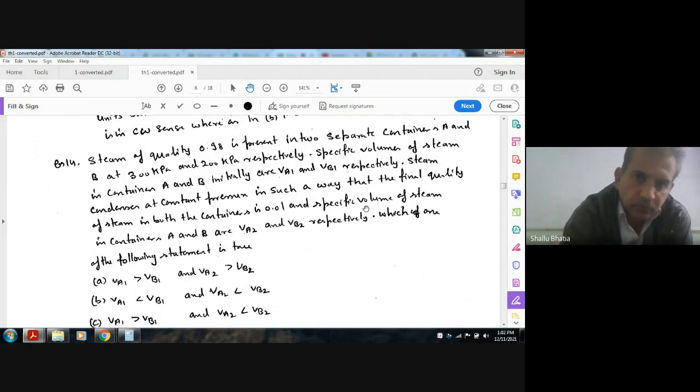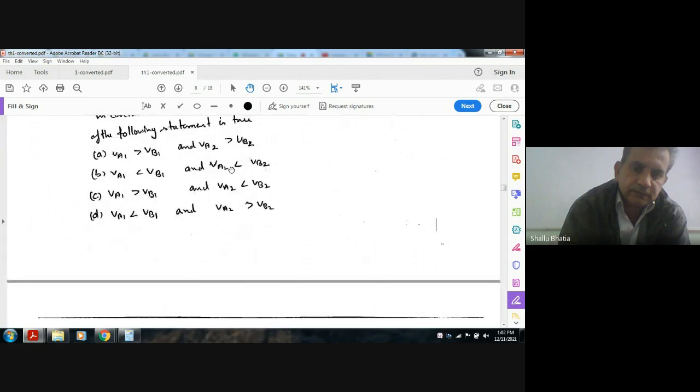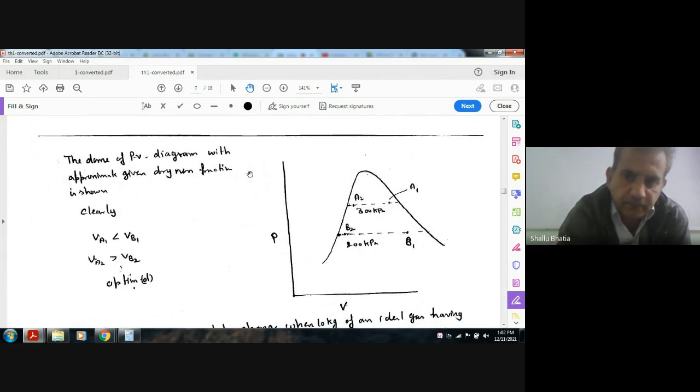So here for container A the pressure is 300 kPa, and for container B the pressure is 200 kPa. So we see the diagram. Here the gap between saturated liquid and saturated vapor is more, and here it is less.